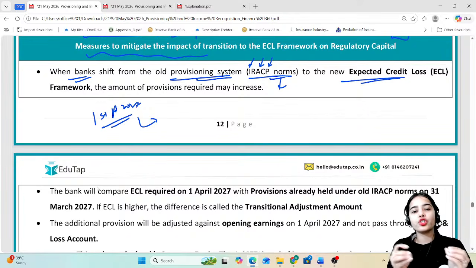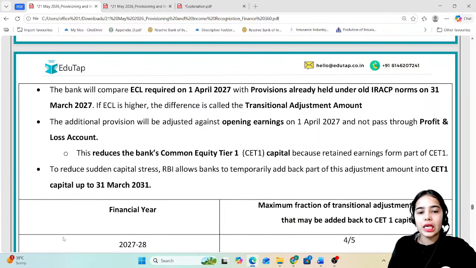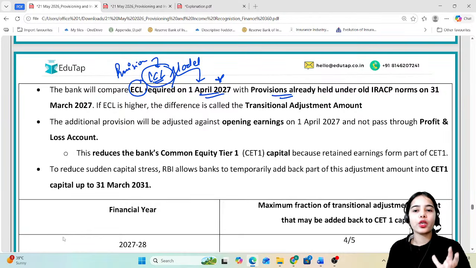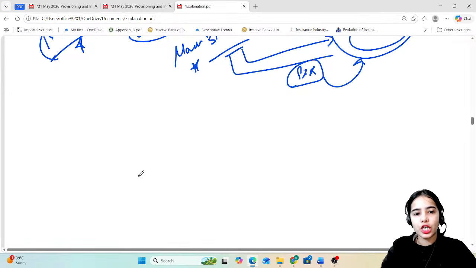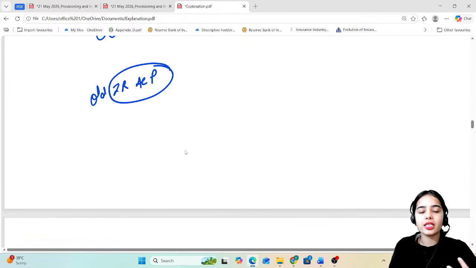Now the banks have to shift from the old provisioning norms to the new expected credit loss framework from 1st April 2027. Now the bank will compare the expected credit loss, that is the provisions that are required according to the expected credit loss model as on 1st April 2027, with provisions that are already held under the old norms on 31st March 2027. Under the old income recognition, asset classification, provisioning norms, there are some provisions that are maintained till 31st March 2027.